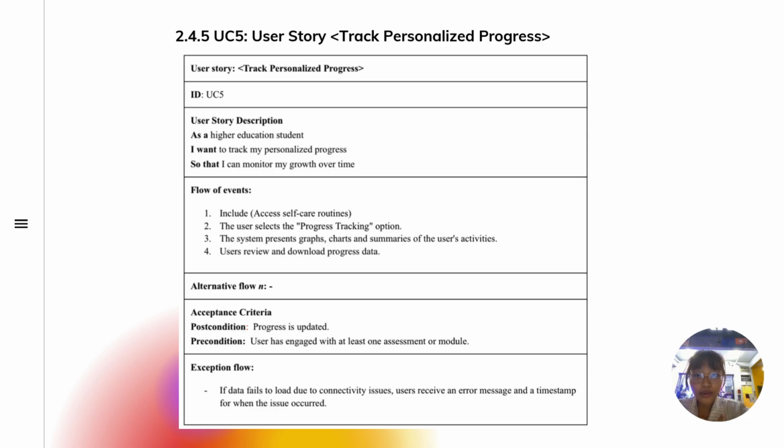As a student, he wants to track their personalized progress so that he can monitor their growth over time. The flow is that we need to include assess self-care routine, so we need to know what they do in a routine so we can track their personalized progress. Next, the user selects the progress tracking option, and the system will present a graph chart or summary of the user's activity to let the user know their progress. The user will review and download the progress data.